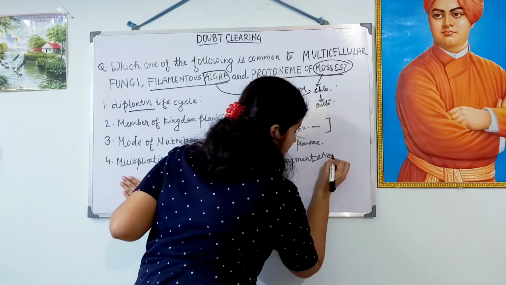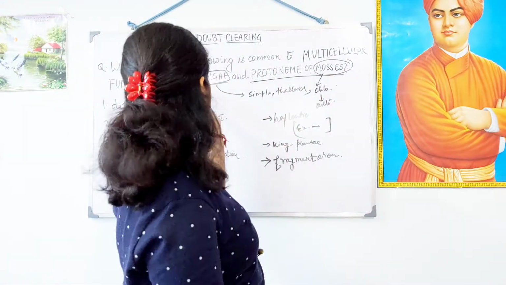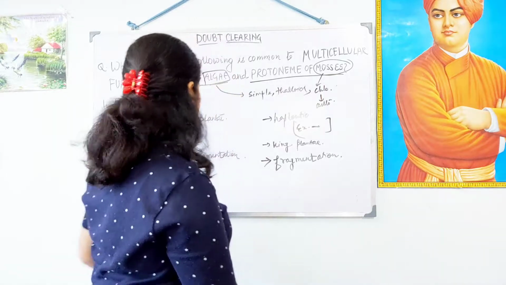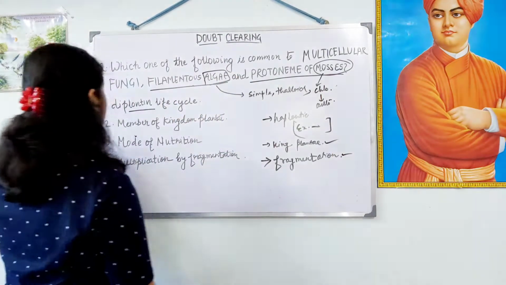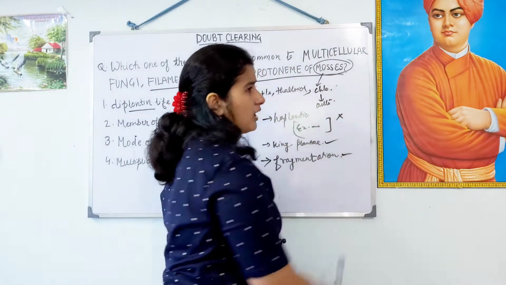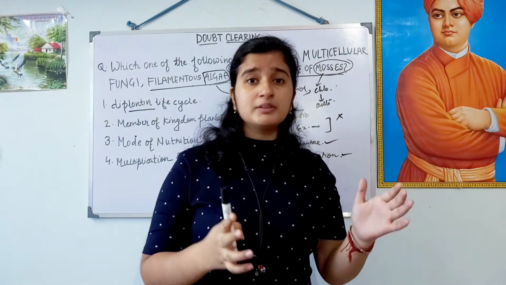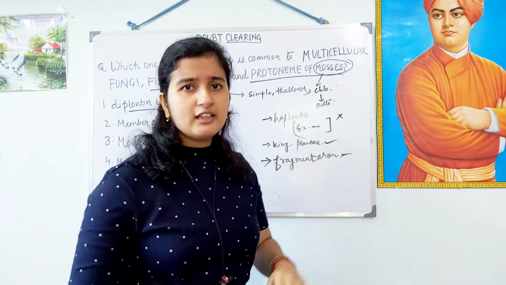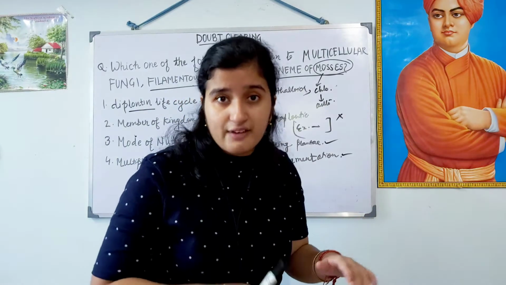Fragmentation is a very common form of multiplication by vegetative means in algae. Right? So, we have seen fragmentation goes correct, kingdom Plantae goes correct, and diplontic life cycle, can we say that it goes correct? No. Because most of the algae show the haplontic life cycle. Fucus is just an exception to that. So, we cannot generalize this fact.